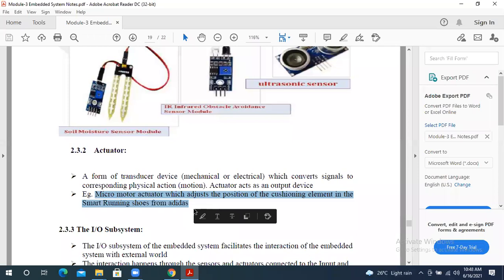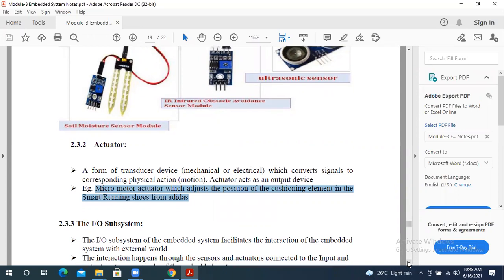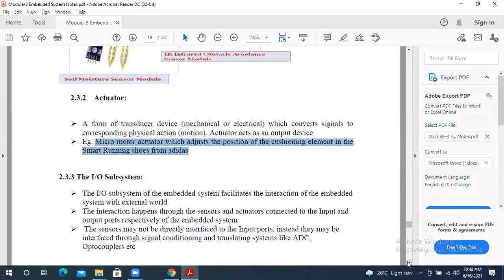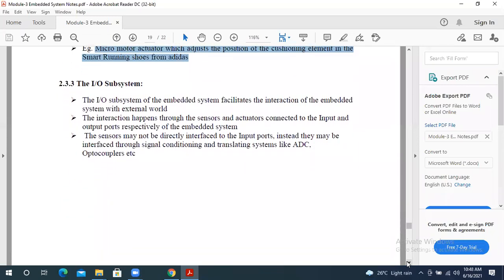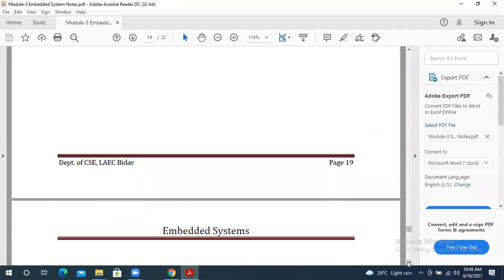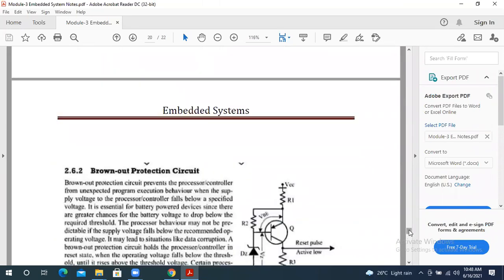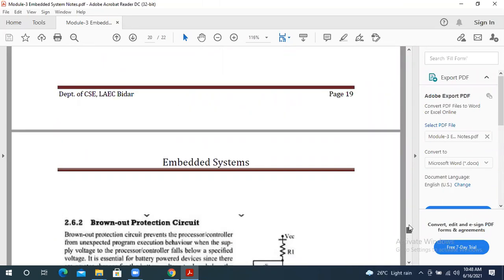Okay. So like this, they have given a simple idea of what is a sensor and what are actuators. Along with this, they have given the IO subsystem. Regarding this topic, we'll discuss it in the next class.